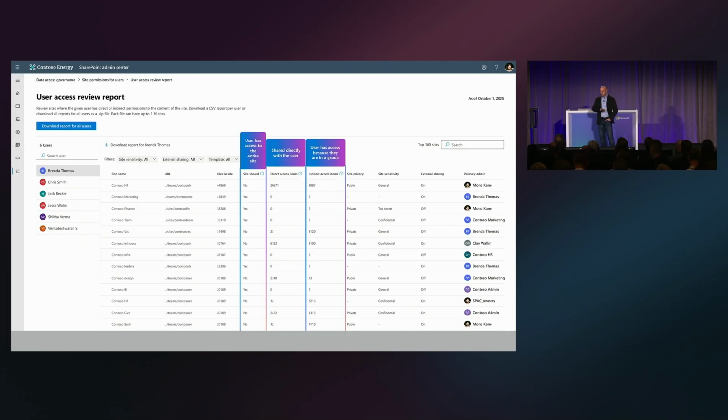So this is a really, really important deep dive report. Now you can actually start isolating all these things. And we are going to add site access review to this report as well. It's not there yet, but it will be coming shortly.